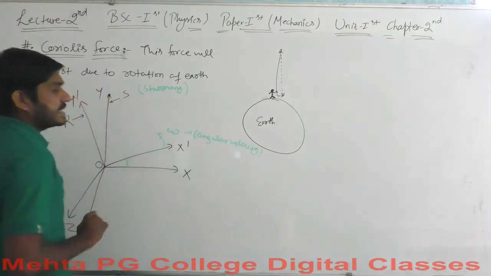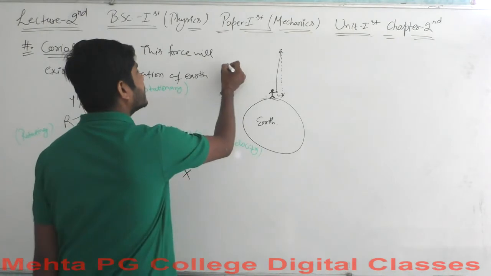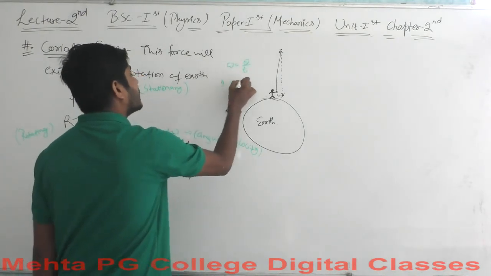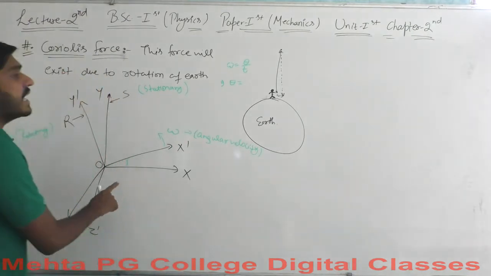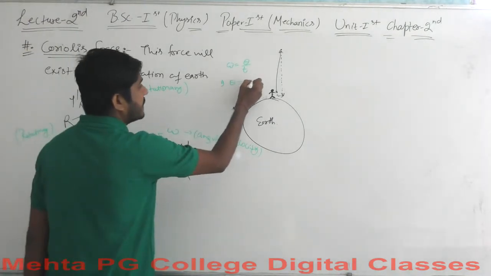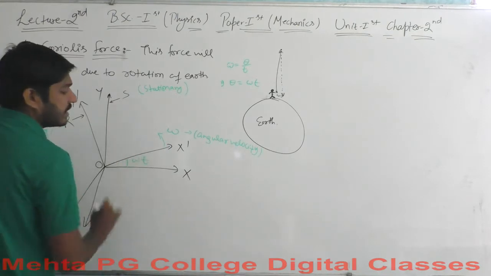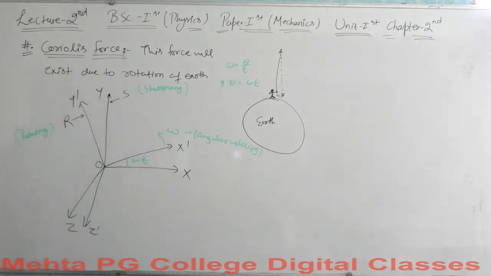If you remember that omega is given by theta over t, then the angle theta would be given as omega t. Okay, so this is omega t, and this is the rotating angle.